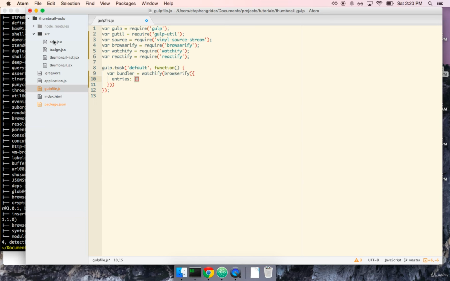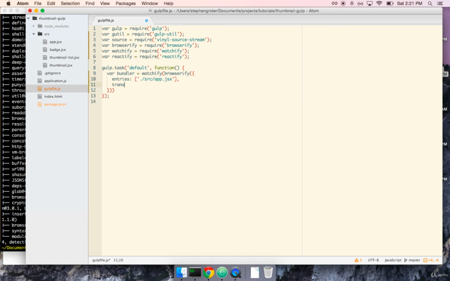So we're always going to pass in our bootstrapping file, which for us is app, the file that kicks off our entire application, because app is basically the most parent component in here. And it's going to know about all the components that it needs to build itself. So we're going to give it a reference to app.jsx. And to do so, we're going to say, look in the current working directory, then look inside of the src directory, and then grab the app.jsx file.